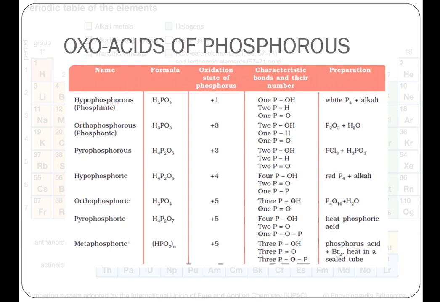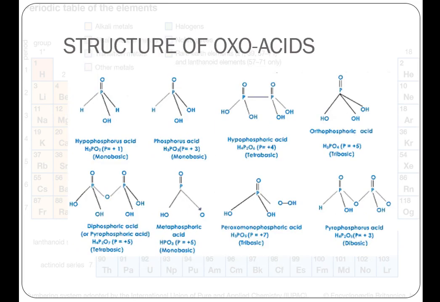Orthophosphoric acid can be prepared by hydrolysis of phosphorus pentoxide. Pyrophosphoric acid is prepared by heating phosphoric acid. Metaphosphoric acid is prepared by phosphorus acid plus bromine when they are heated in a sealed tube. Here are the structures of these oxo acids.